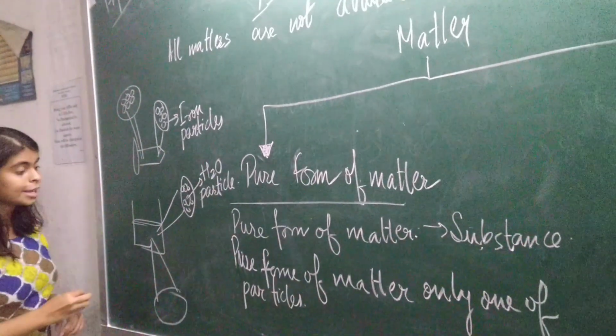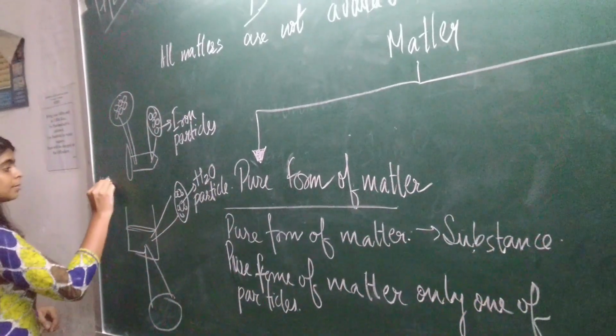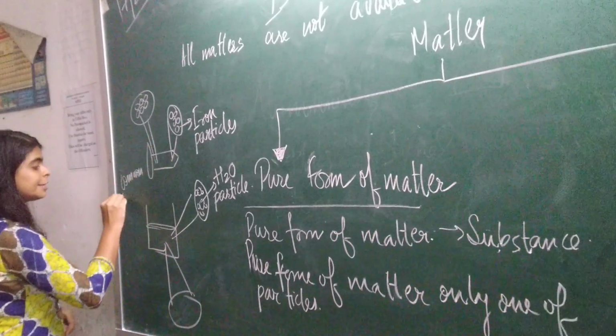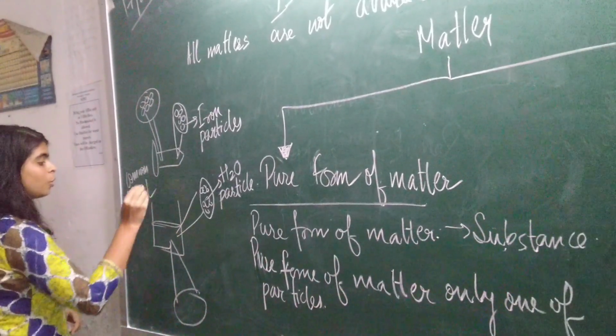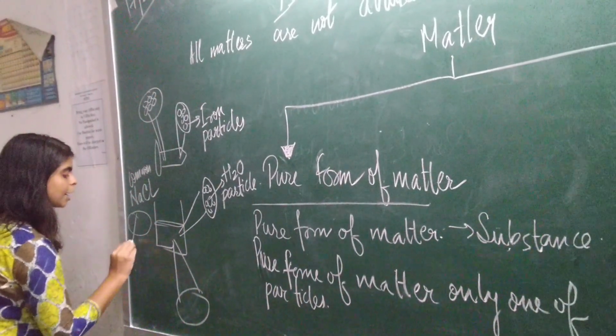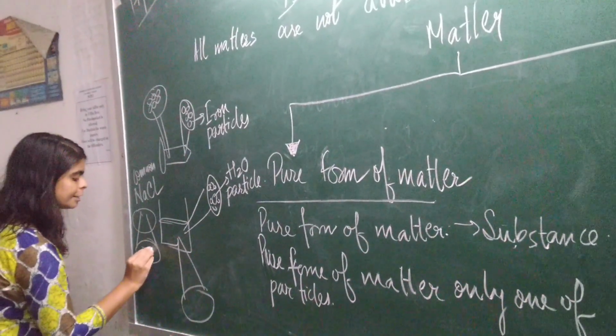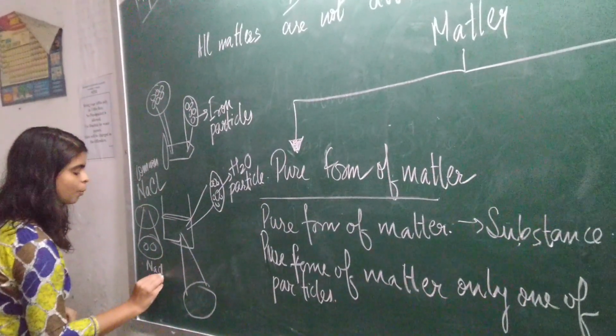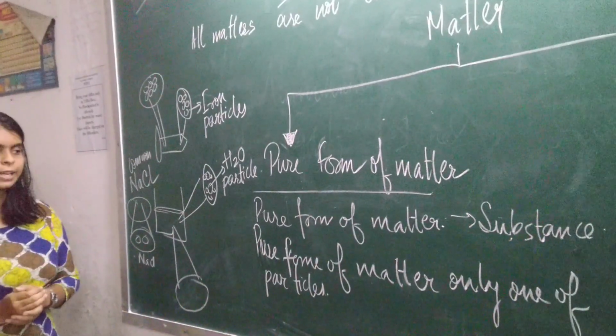Common salt, we know, is NaCl, sodium chloride. This sodium chloride also contains one kind of particles, that is NaCl. One kind of particle everywhere you will find.